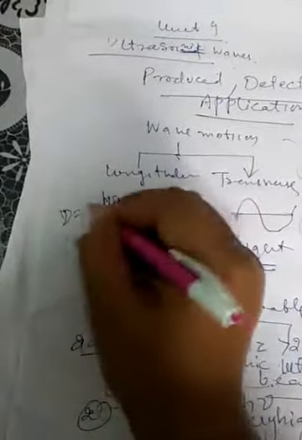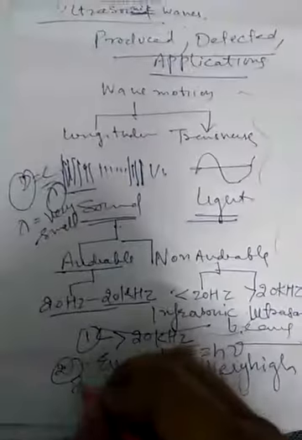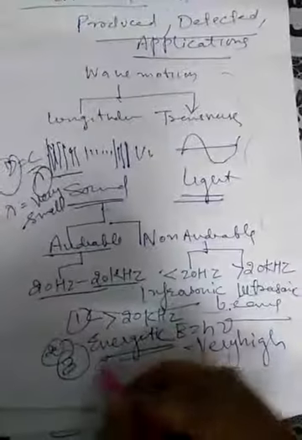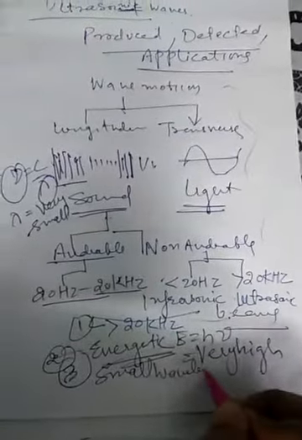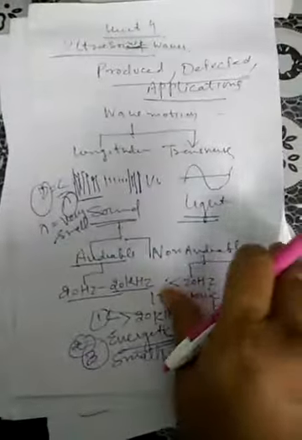Now we can correlate this. Nu is equal to c by lambda. Frequency is very high, so the wavelength will be very small. That means they have a very small wavelength. This is the third characteristic of the beam: they have a smaller wavelength.